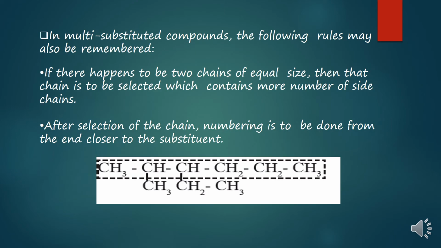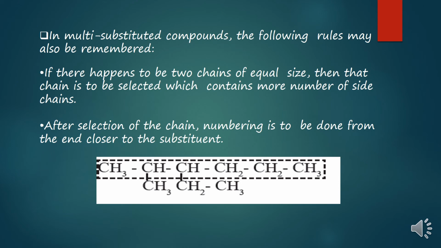Now children, in multi-substituted compounds, some rules need to be remembered. If there happen to be 2 chains of equal size, that is, you are seeing a compound where there are 2 chains with an equal number of carbon atoms, then that chain has to be selected which contains more side chains or more substituents.